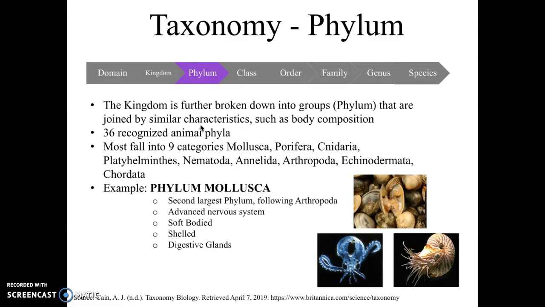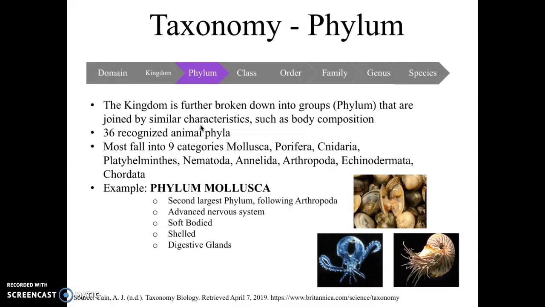The next category we have is phylum. Phylum starts to break down by similar characteristics that include body composition. There are 36 recognized animal phyla, and they usually fall into 9 categories, which are Mollusca, Porifera, Cnidaria, Platyhelminthes, Nematoda, Annelida, Arthropoda, Echinodermata, and Chordata. Some of these names are really hard to say.